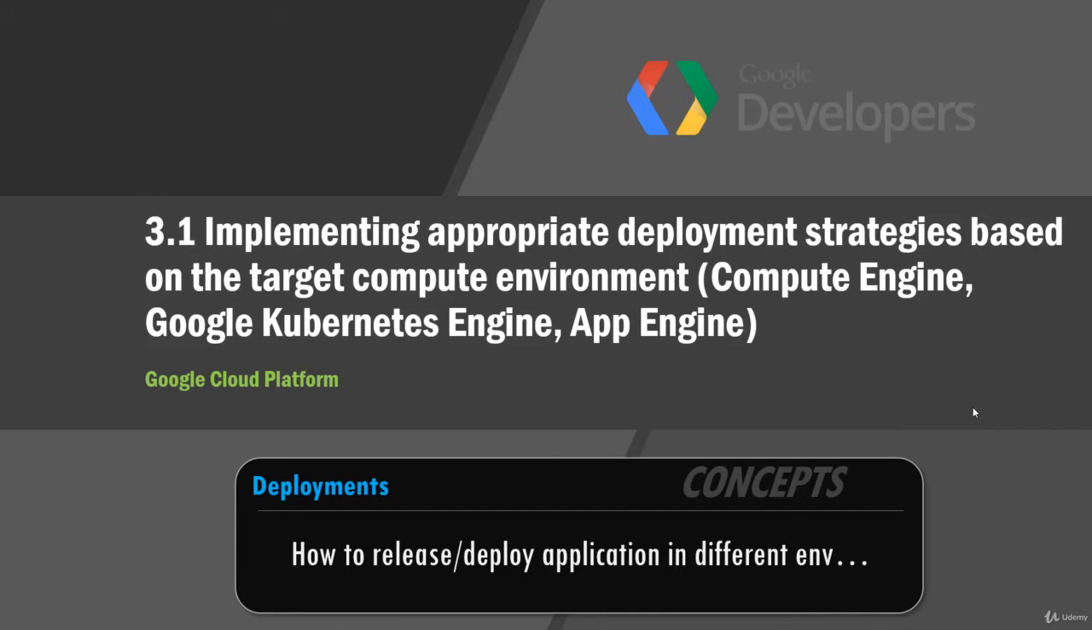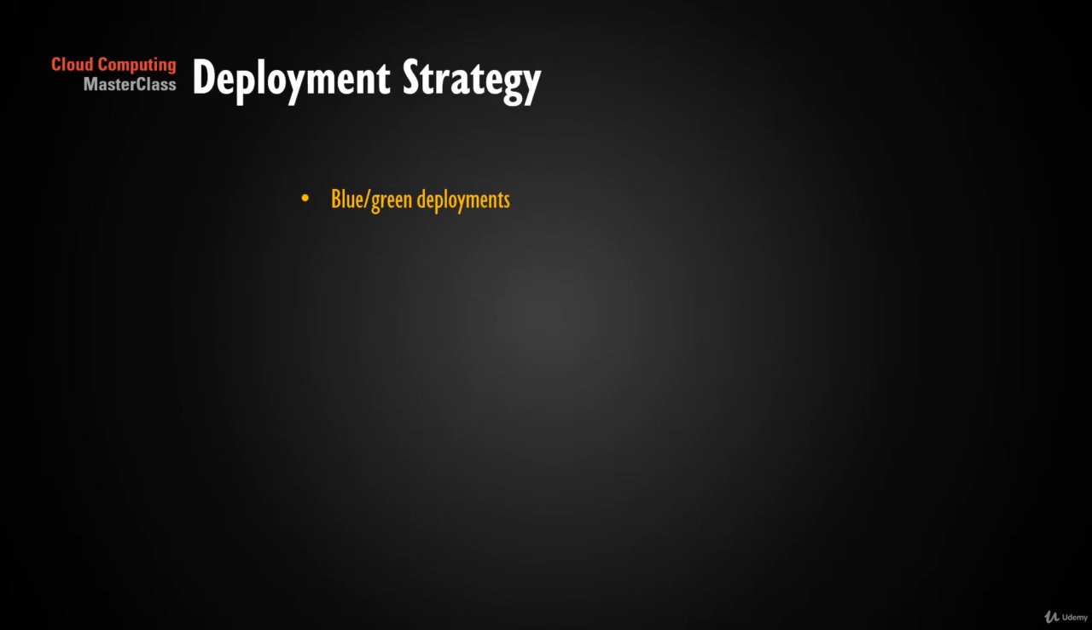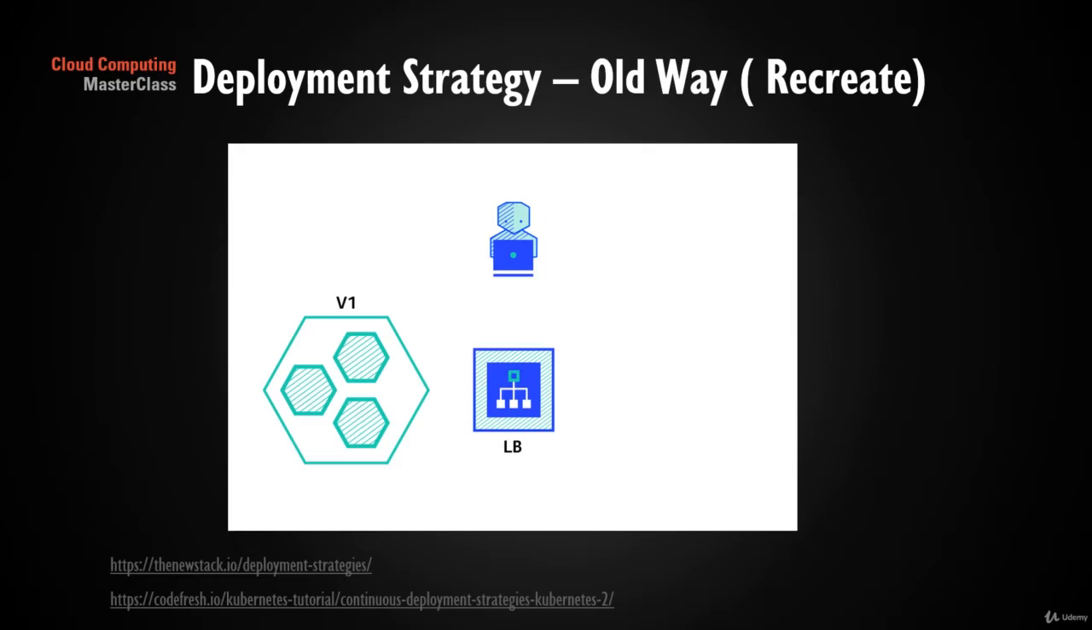Implementing appropriate deployment strategies based on target compute environment: Compute Engine, Kubernetes, or App Engine. Let's go ahead and understand what deployment strategies we are expected to learn here: blue and green deployment, traffic splitting deployment, rolling deployments, and canary deployment. Let's go ahead and understand what those are.